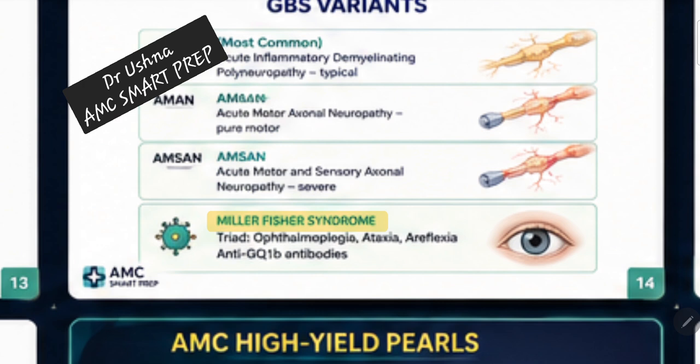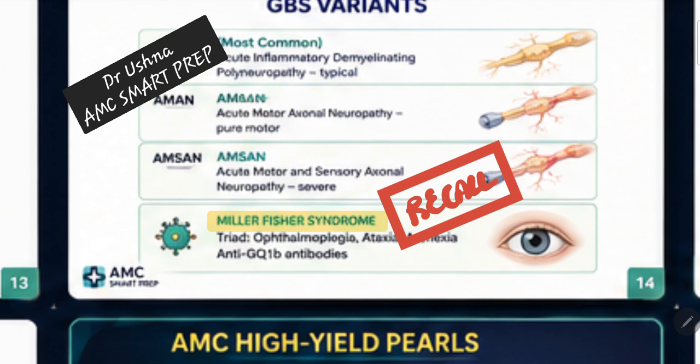Miller-Fisher syndrome. So what is the difference with Miller-Fisher syndrome? Remember this very particularly, because this is your recall question. They love to ask about this variant. So you should be very particular about this variant at least. Not every variant is important, but this one is. In recall, they mention that the patient will present with a typical triad. The patient is going to have areflexia, which is a part of GBS.